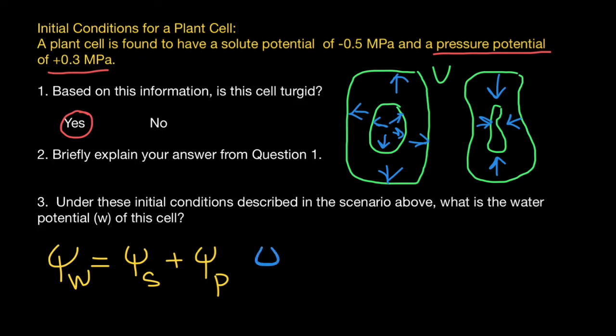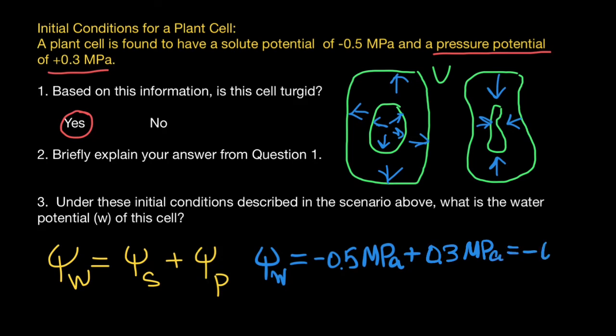In other words, psi W, which stands for the water potential, would equal minus 0.5 megapascals, which is solute potential, plus 0.3 megapascals, which is pressure potential, and we are going to get minus 0.2 megapascals. This is going to be our answer. So the water potential of this cell, which is going to be turgid, is minus 0.2 megapascals.